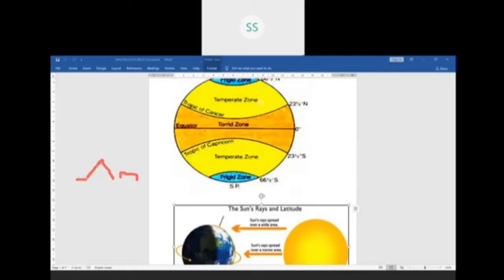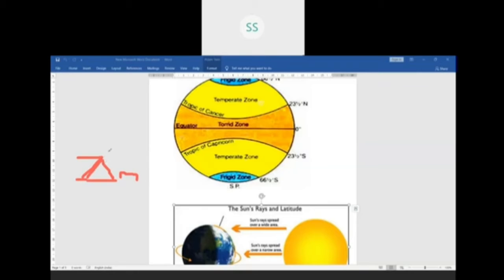As we go higher, what happens to the temperature, children? This is the lower layers of a hill where the temperature is not very low. But as we go up like this, we are climbing up. What happens to temperature, children?